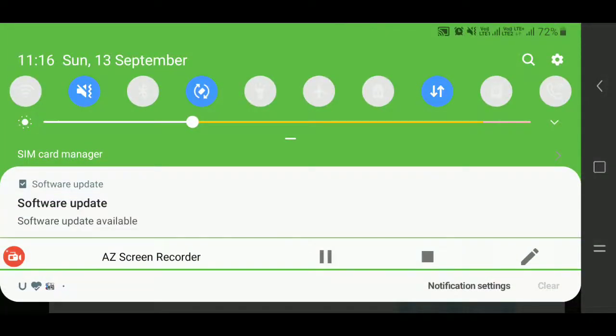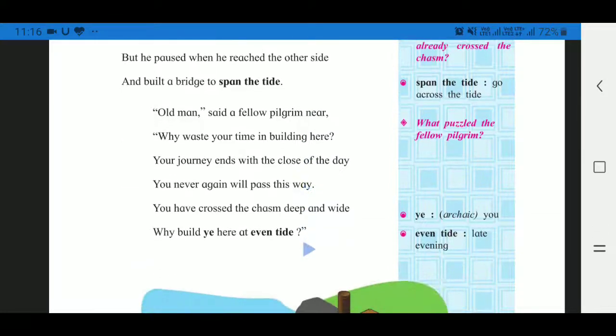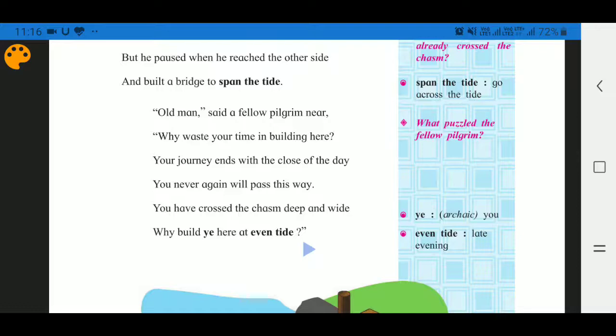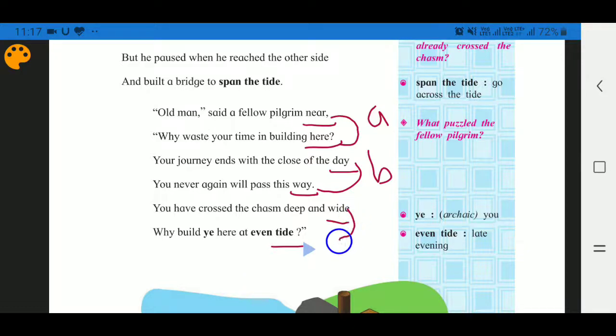And in second stanza you can easily determine the rhyming word and also rhyming scheme. How we can determine it? Let's start. Near, here, day, way, white, tight. This is also rhyming scheme and we will give it name. Near, here, it is A. Day, way, it is B. White, tight, it is C. Here also the poet gave rhyming scheme A, B, C.